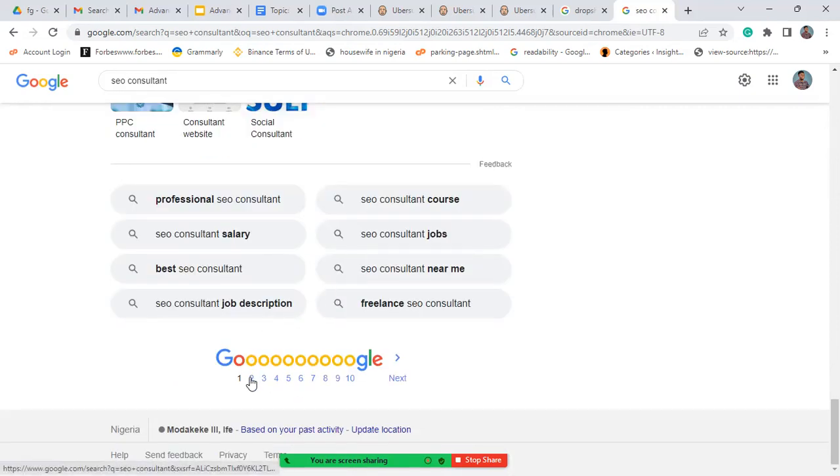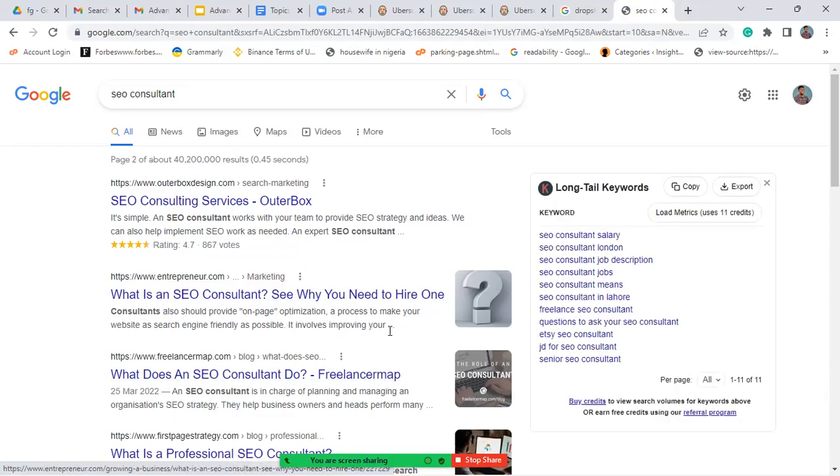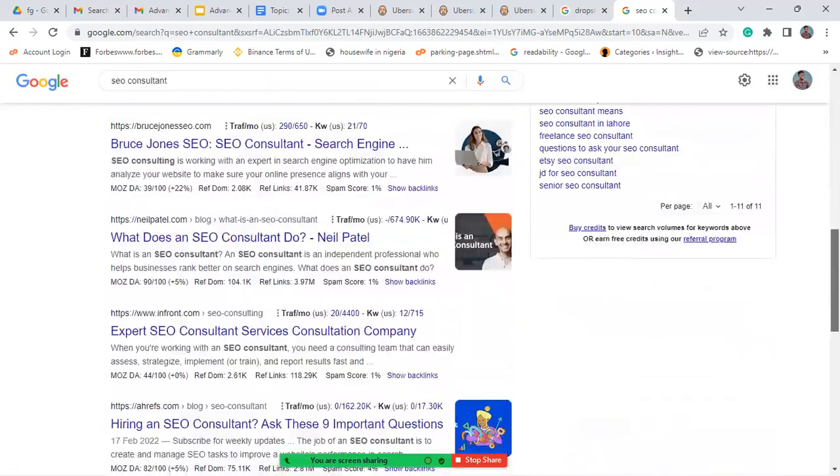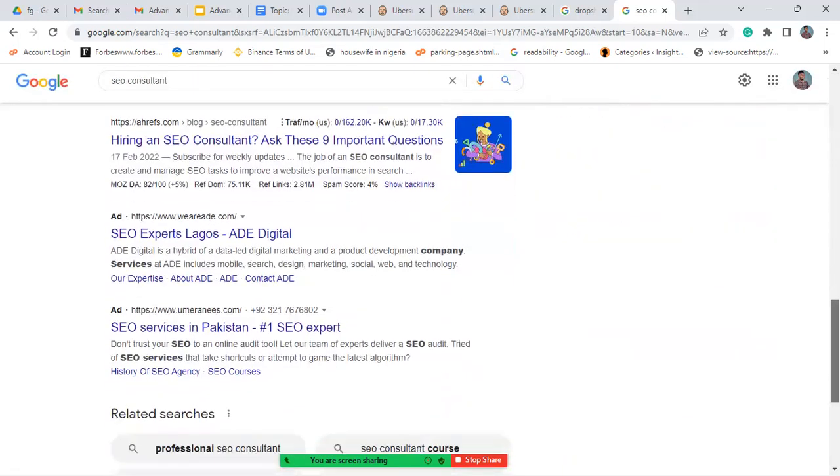Now, if I go to the second page, there's still going to be an ad there. But imagine if you own a business and you're advertising. Will you rather your adverts be on the first page or on the second page? Even here on the second page, there's somebody's advert at the top and another person's advert under. Everybody would like to be the one at the top. That's primarily the idea. So even when it comes to paid ranking, there's still an aspect of keyword research. So this course comes in handy for you.